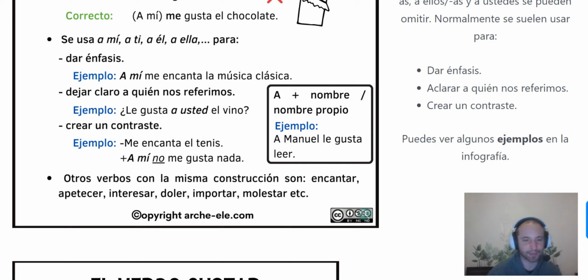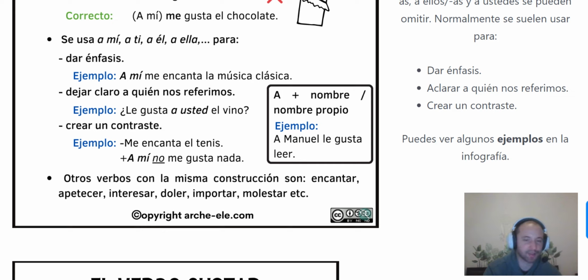¿Le gusta a usted el vino? Oh, I love wine. So, ¿le gusta a usted el vino? Kind of like you ask somebody if they like it or not, and they can make the answer after. And me encanta el tenis. A mí no me gusta nada.